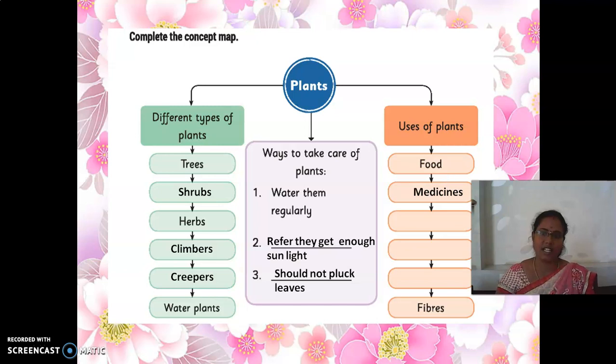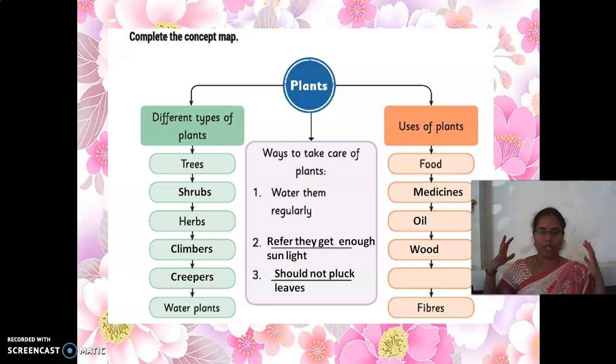Medicines. Yes, in our day-to-day life we are all using medicinal plants, like bay leaves and coriander. That also we are getting from the plant only. So medicines are also uses of plants. Then oil. Yes, oil also we are getting, not only the coconut oil that we apply on our head, but also cooking oil, sunflower oil. That is also from the plant only. The next one is wood.